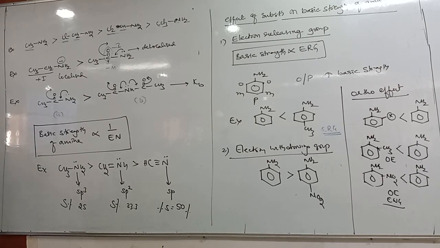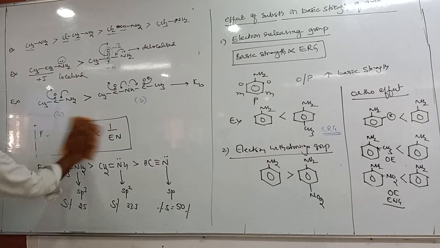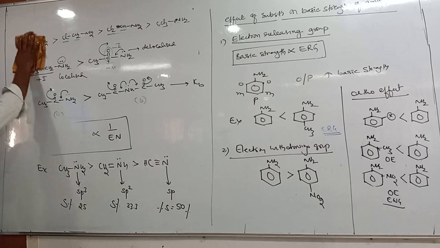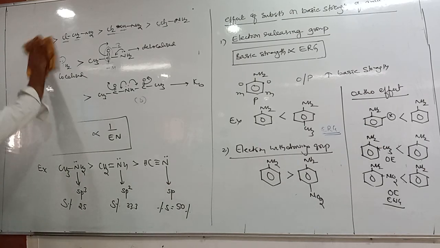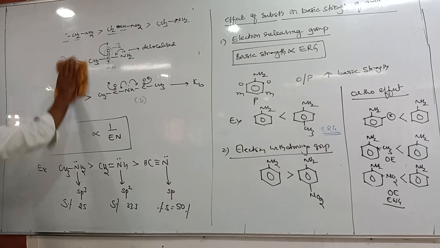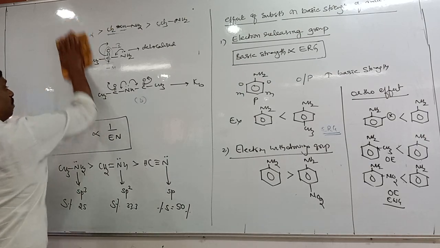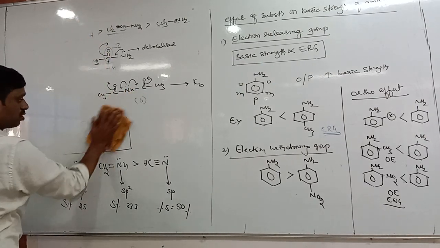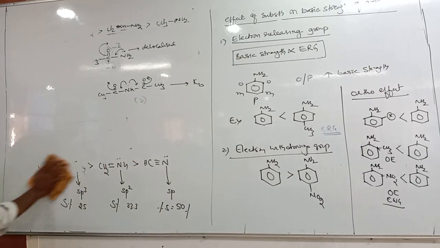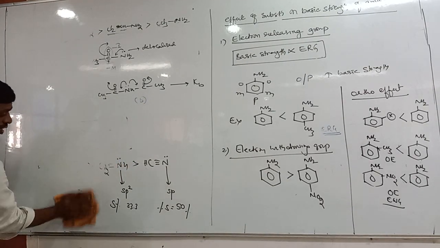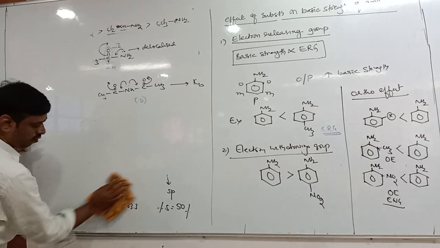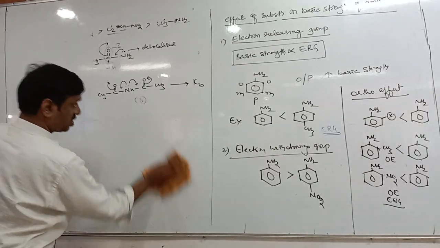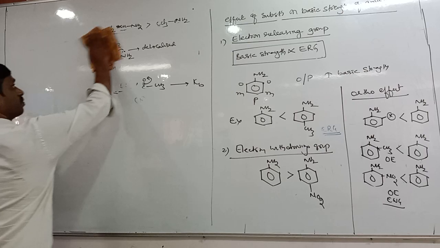Next. Electron withdrawing groups. Basic strength of aniline decreases when electron withdrawing group is present at which position?